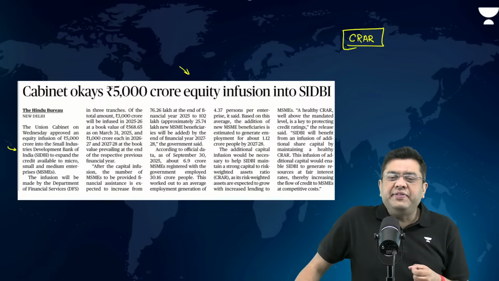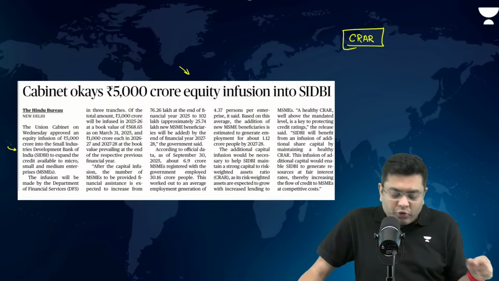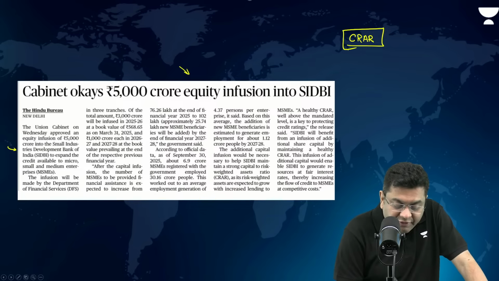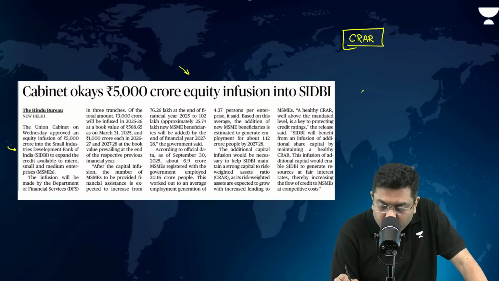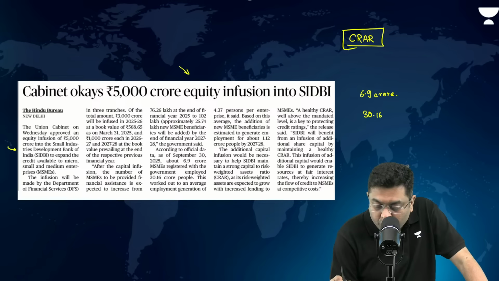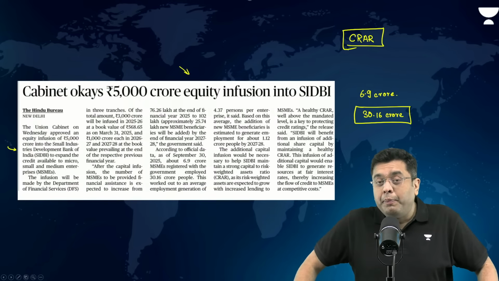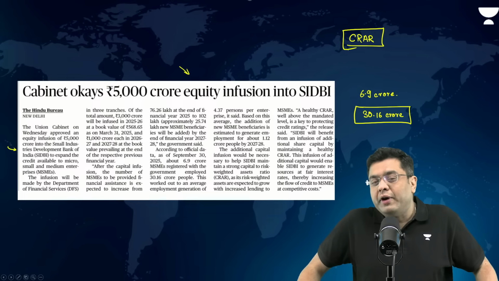MSMEs are able to create a huge amount of jobs overall. As of September 30, 2025, 6.9 crore MSMEs registered with the government employed 30.16 crore population. So it is a huge employment benefit program in a way.